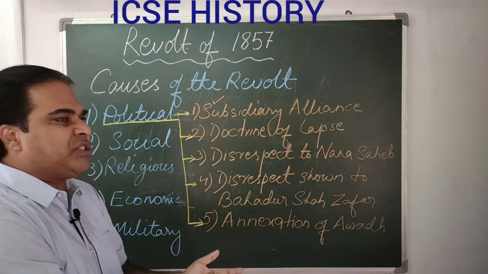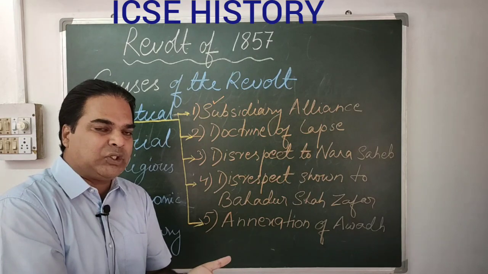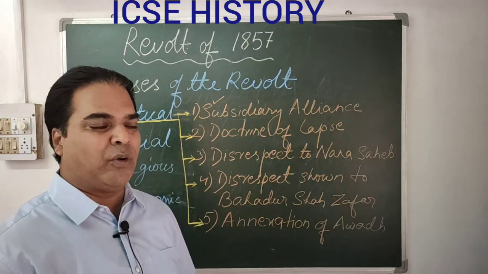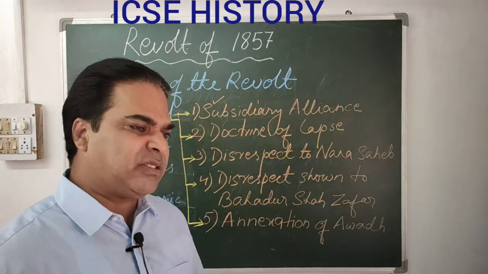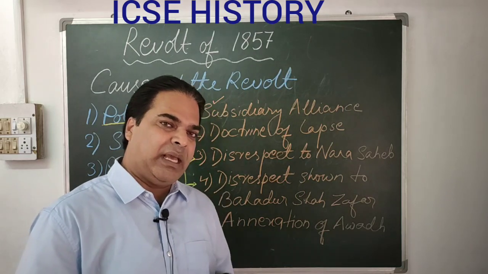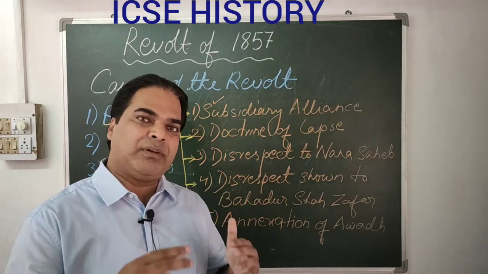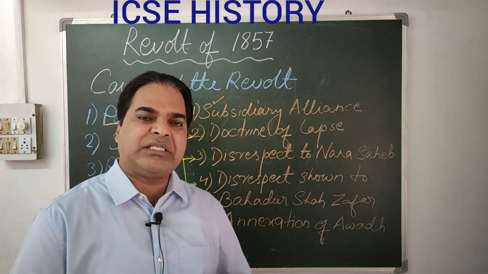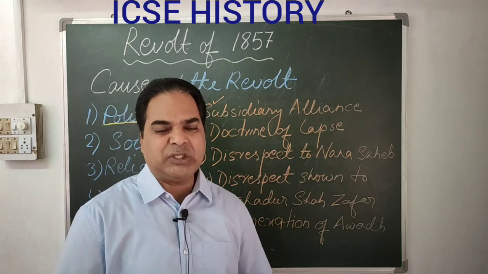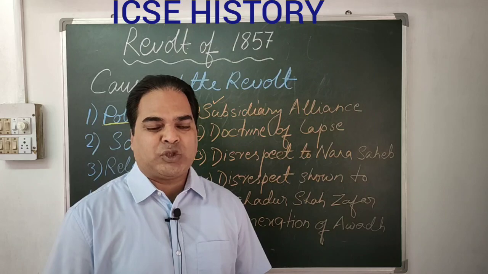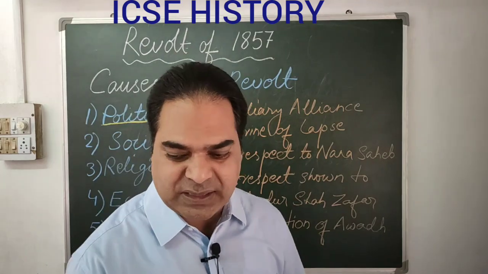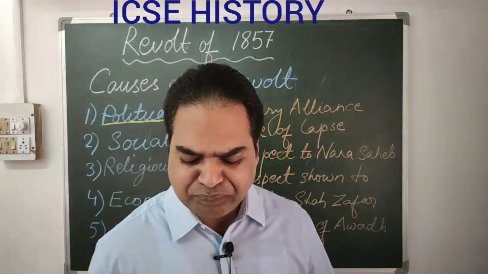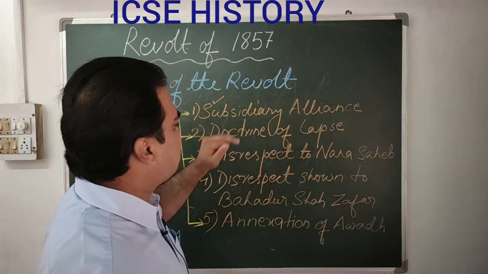Accordingly, the frustration and the grievances of the Indians broke out in the form of revolt. They had a lot of grievances within them, and slowly and gradually they were piling up in their heart and mind. The hardship they were facing under the British rule could not be stopped, and in the year 1857 the revolt took place.